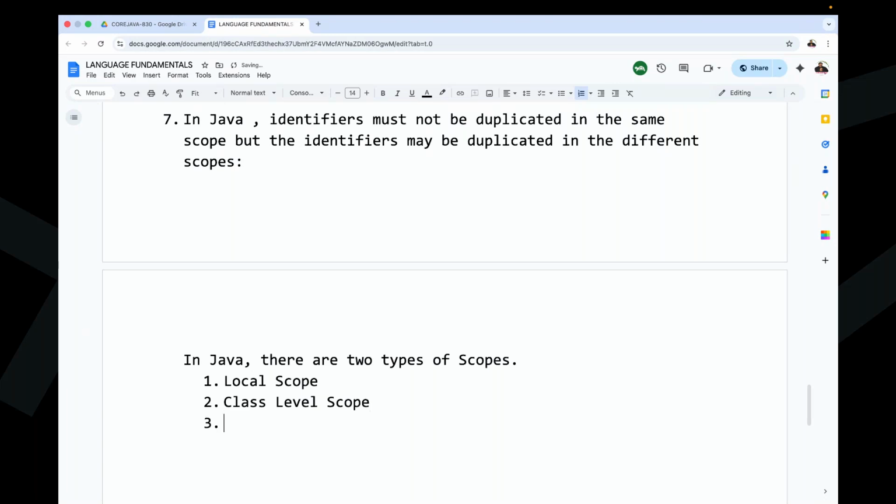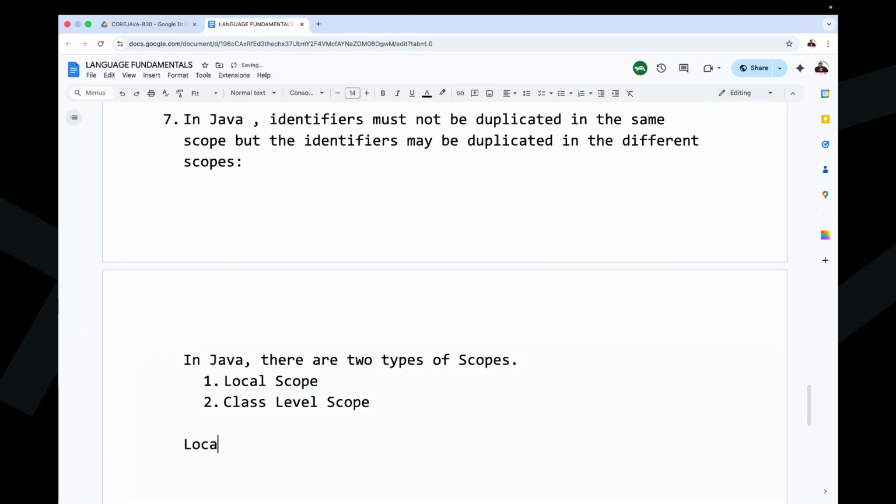Guys, somebody may say that in Java the first is local scope and the second is global scope. But it's not global scope. We don't have any global scope in Java. It is class level scope, not global scope. Understand it clearly. Then what is local scope actually? What are you understanding about the local scope now?